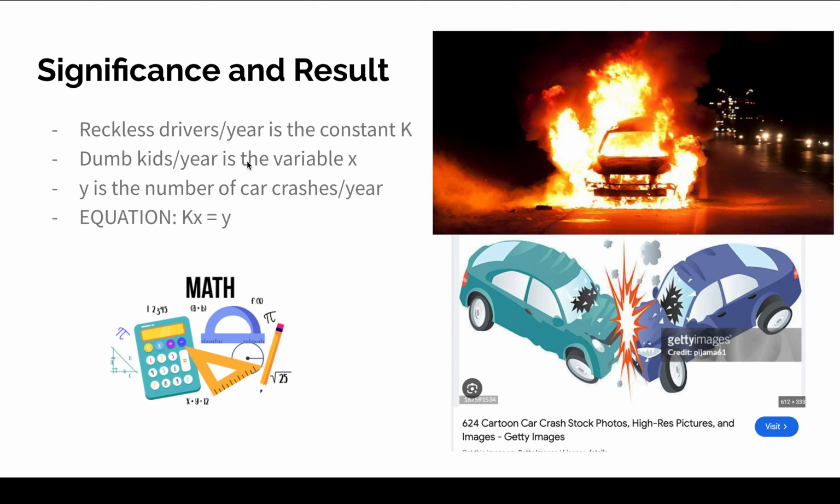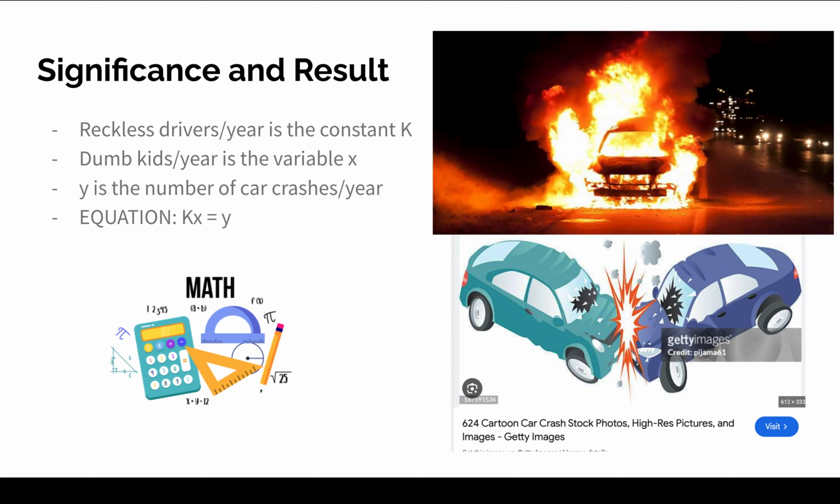And dumb kids per year is the variable X, and that's always changing, because some people might argue that, hey, if reckless drivers per year is a constant, should dumb kids per year also be a constant? To that, we also did research, and we found out that although some people argue that, the street smarts of a 7-year-old are based off of the parents' parenting, and parenting typically tends to vary a lot per generation.